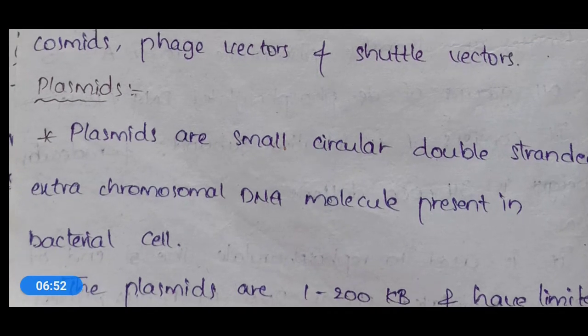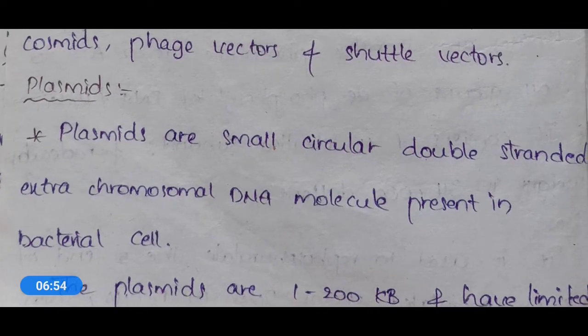If you see the definition, plasmids are small circular double-stranded extrachromosomal DNA molecules present in the bacterial cell.